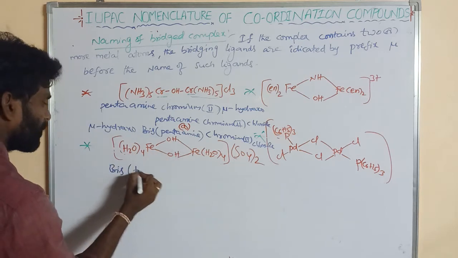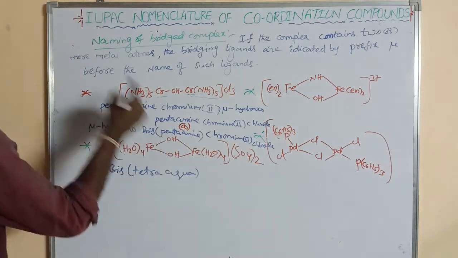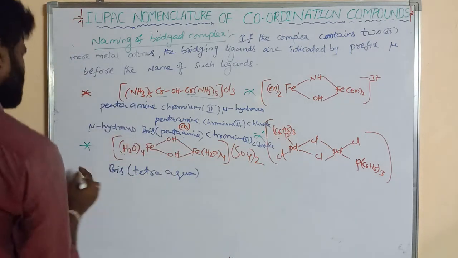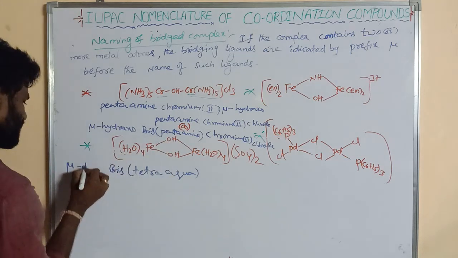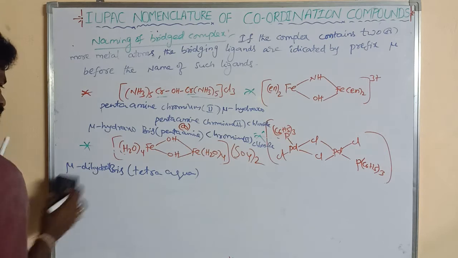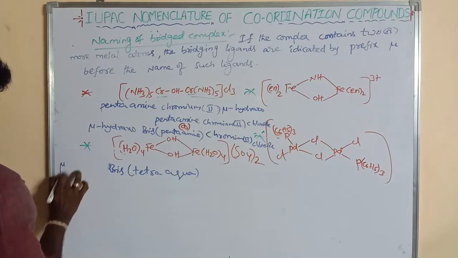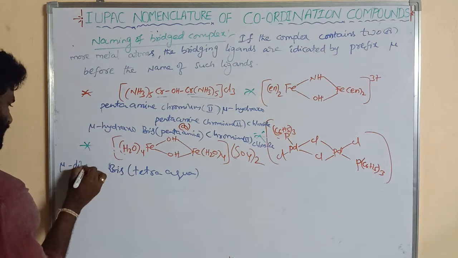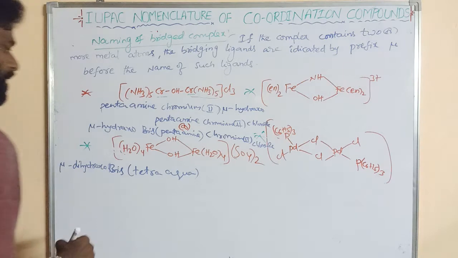First of all, we write the bridged ligands. What are the bridged ligands? Mu, hydroxo two times, that is dihydroxo. Here the bridged ligand is hydroxo repeated two times: mu dihydroxo. Then tetraaqua.